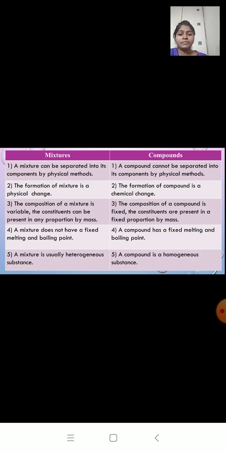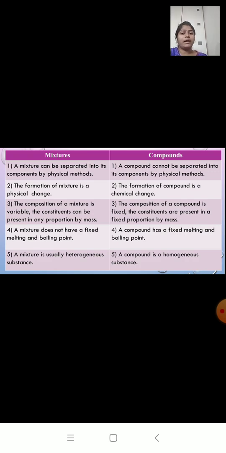Third comparison, composition of a mixture is variable, that means it is not fixed, and the components are present in any proportion by mass. In compound it is just opposite, the composition is fixed and the components are present in fixed proportion by mass. The fourth comparison,